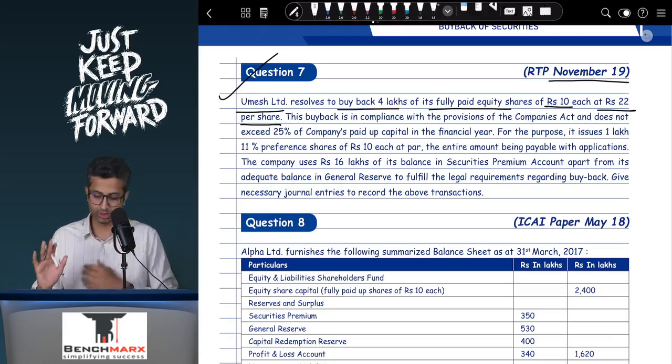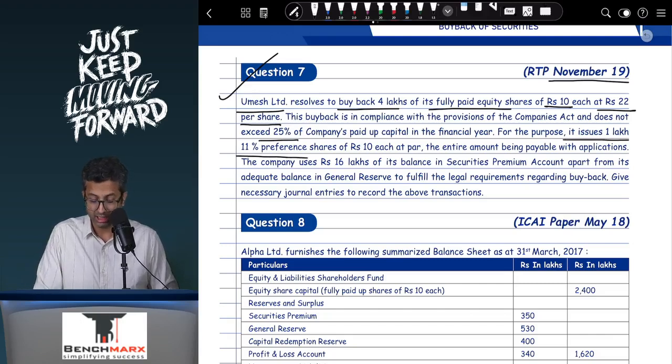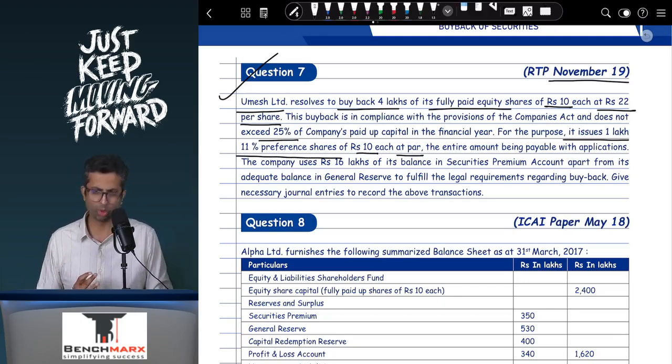Now, assuming this is within the limit, the buyback is in compliance with the provisions of Companies Act and does not exceed 25% of the company's capital in the current year. For this purpose, it issues 1 lakh 11% preference shares of rupees 10 each at par, the entire amount being payable along with applications. So maybe for preference shares, I'm issuing new preference shares. So my journal entry will be bank account debit 1 lakh into 10, that is 10 lakhs, to 11% preference shares 10 lakhs.